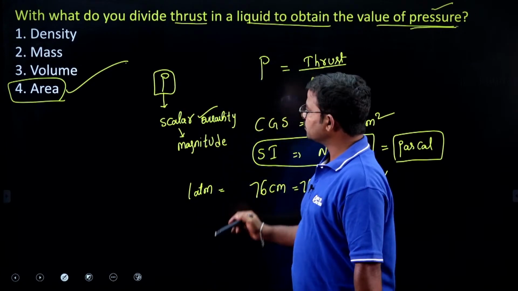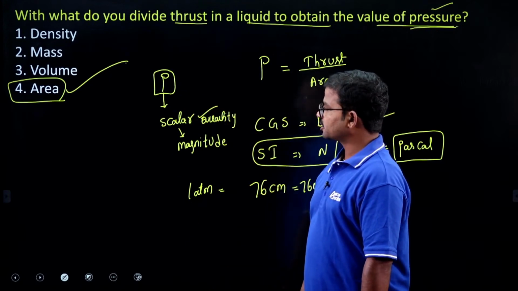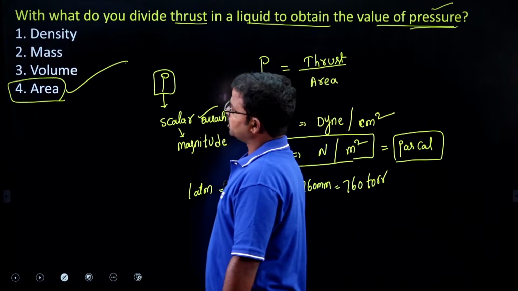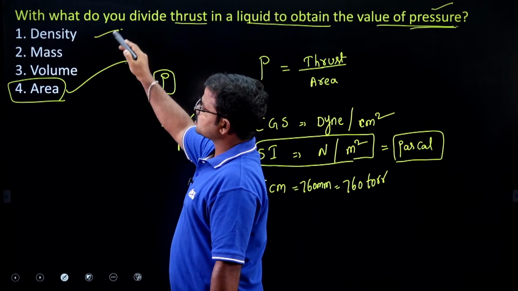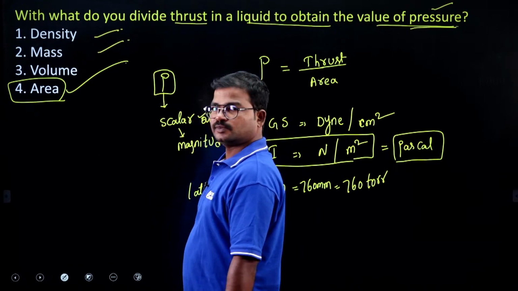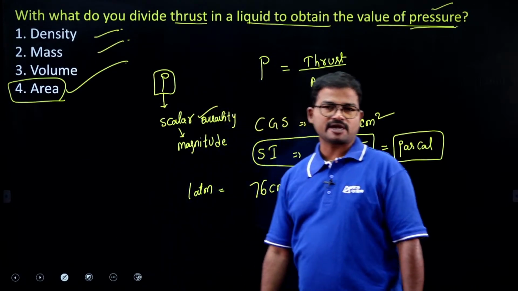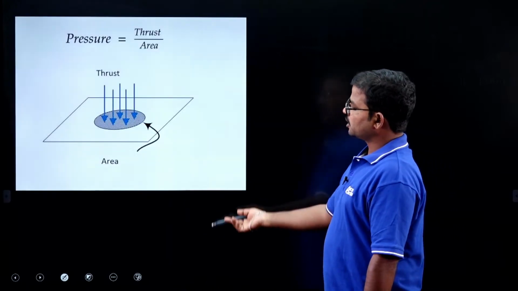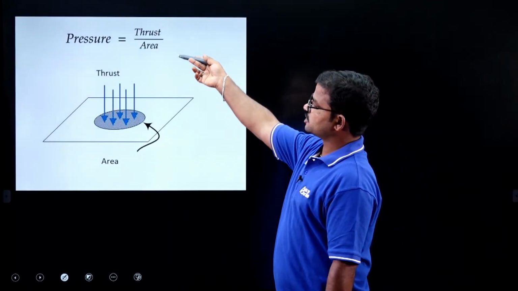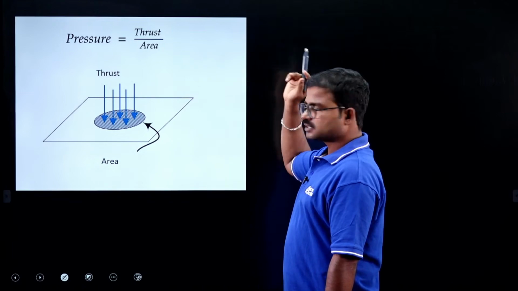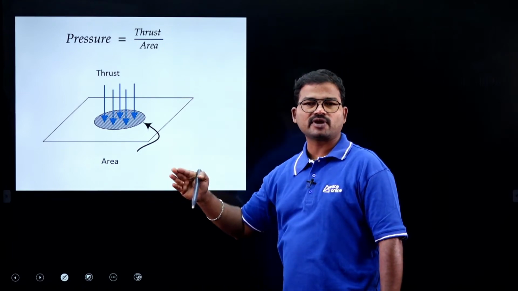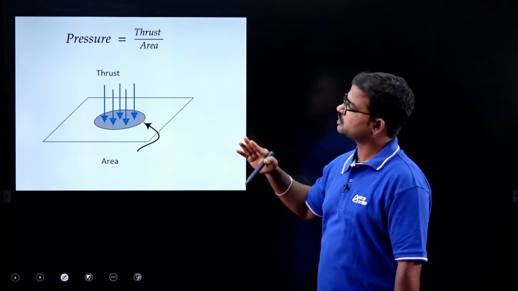Density is also like that, mass is also like that, volume too. These are all considered under the same category. So pressure is equal to thrust by area, pressure is a scalar quantity, and you have to remember the units also.